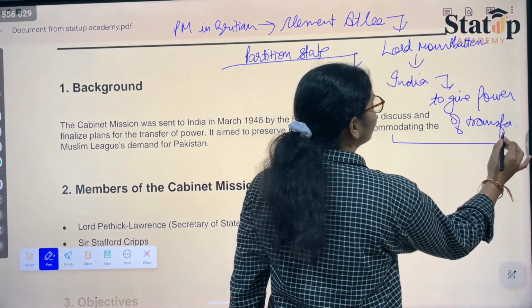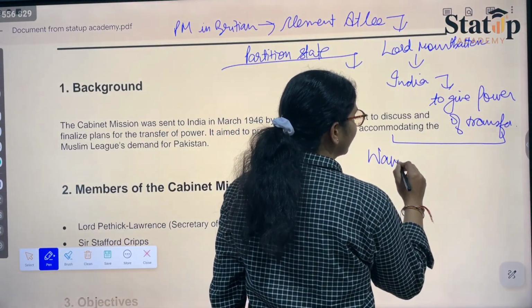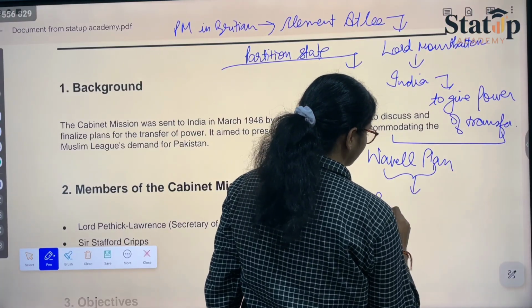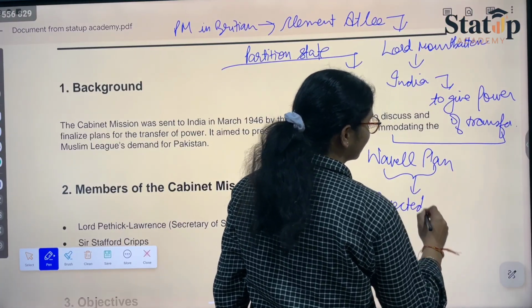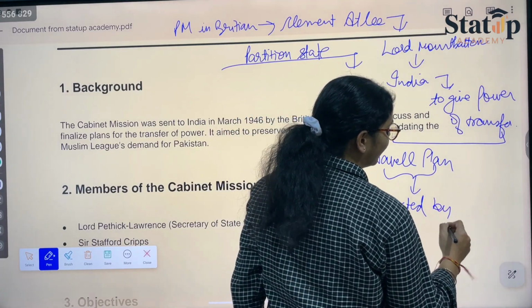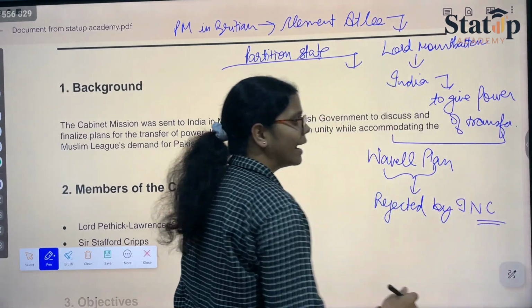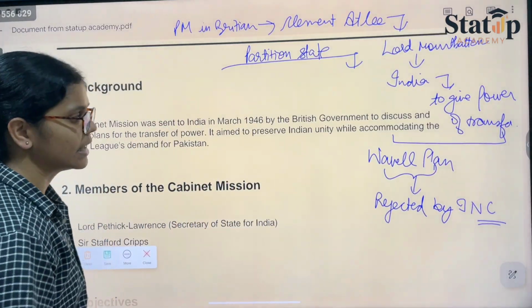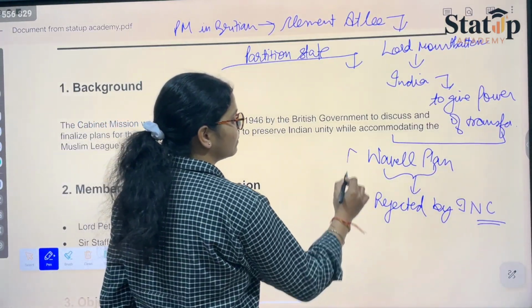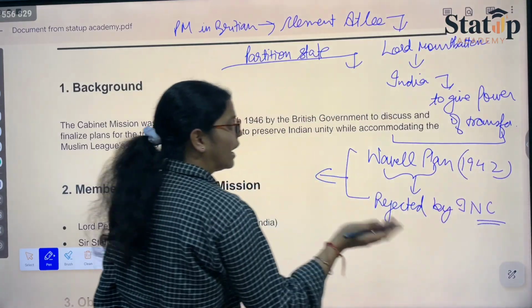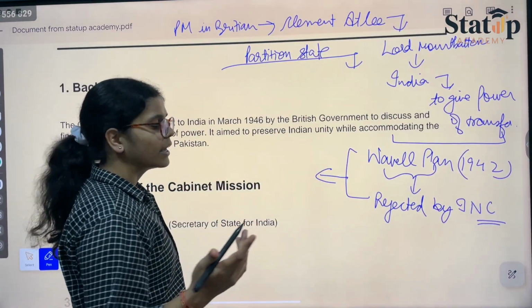But before that, we have studied that the Wavell plan was there, which was completely rejected by the Indian National Congress and the leading communities. After this Wavell plan, which came in 1942, what came?